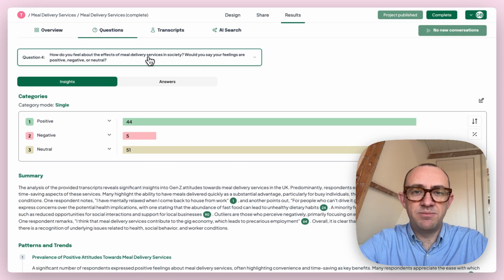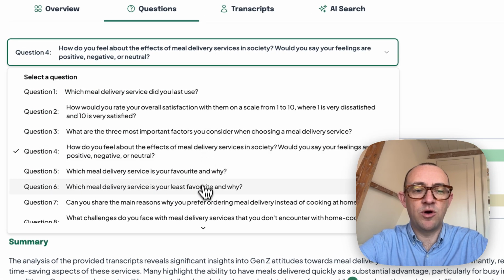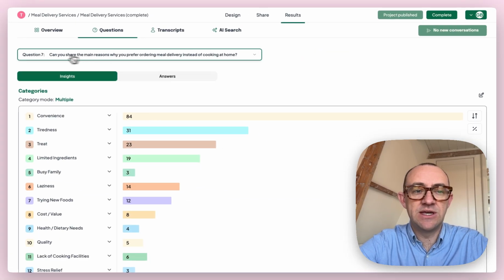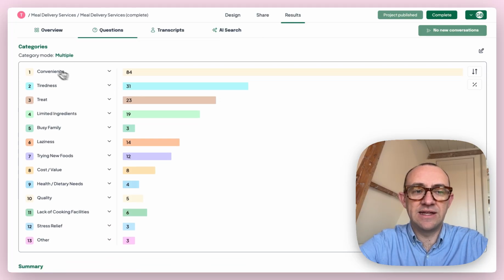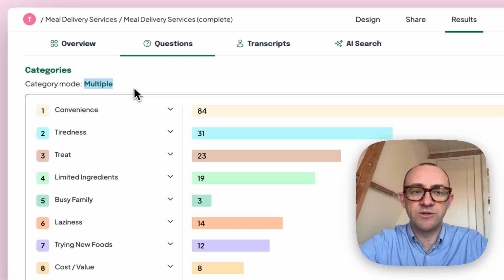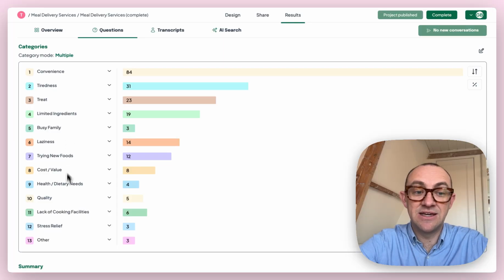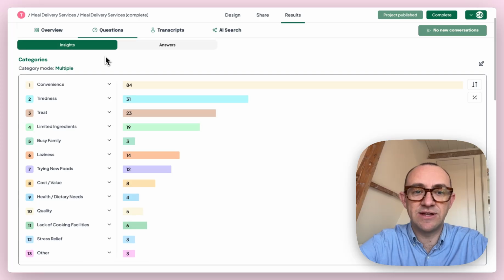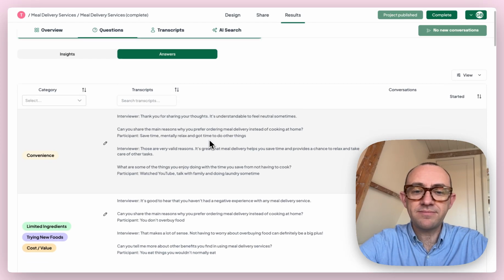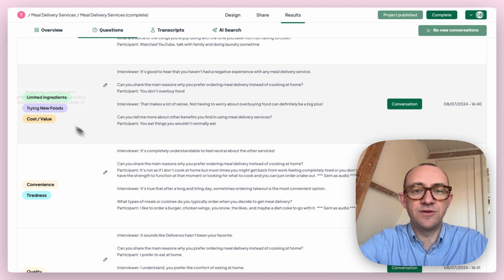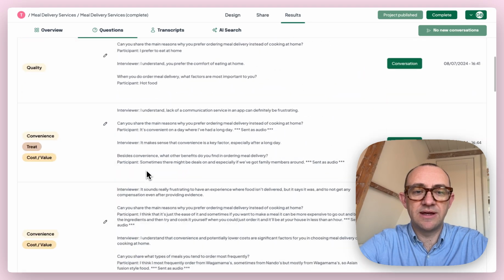But now, let's imagine we're looking at something a bit more open, a bit more explorative, a bit more qualitative. If we come into question 7, which was, can you share the main reasons why you prefer ordering meal delivery instead of cooking at home? Now the AI has done something slightly different in its categorization. It's done it in this multiple mode. In effect, it's built a code frame. So now a person's answer can sit across any one of the codes that the AI has generated. If we click into the answers tab here, you can see that the AI has coded these answers into multiple categories.